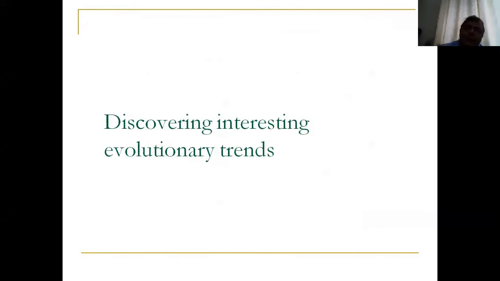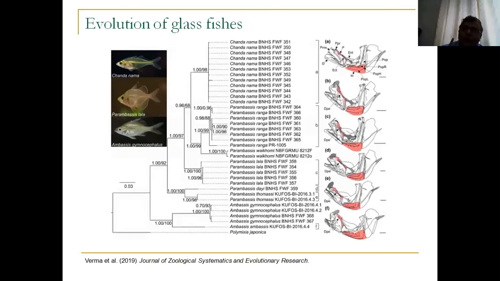Now I'll give you another very interesting example about how integrated taxonomy can help us in discovering interesting evolutionary trends. Now this is an example of Indian glassy fish. The interesting thing about this Indian glassy fish is they're transparent. I mean, they're completely transparent, and many of them are widely distributed in India and even in Southeast Asia. So they're quite widely distributed.